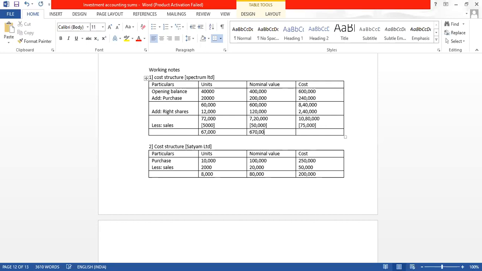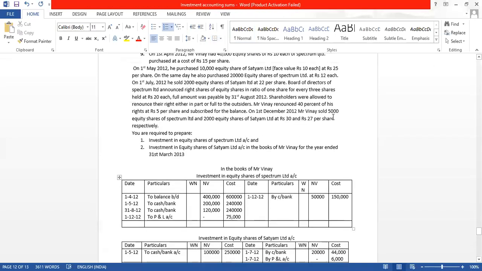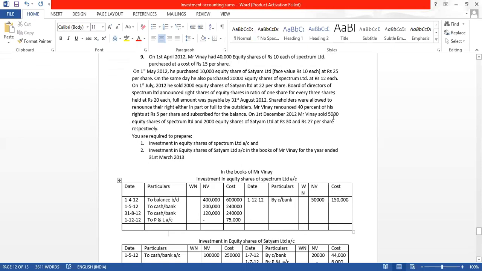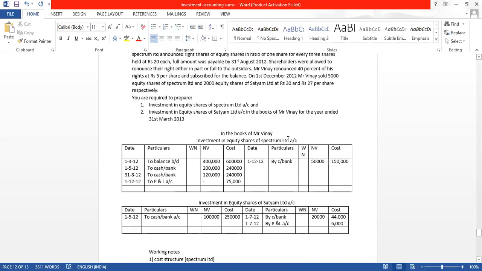Here we get 6,70,000. Here we get 10,80,000 minus 75,000, which is 10,05,000. This is done. Now we have one more sale of 2,000 shares of Satyam Limited.